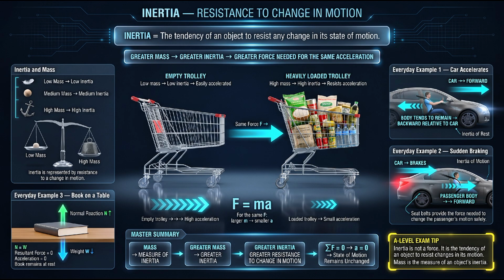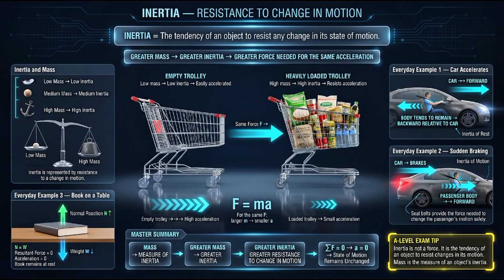An object naturally resists changes in its state of motion. If the resultant force is zero, there is no acceleration, so the velocity does not change. If the object was initially at rest, it remains at rest. If it was already moving, it continues moving with constant velocity.